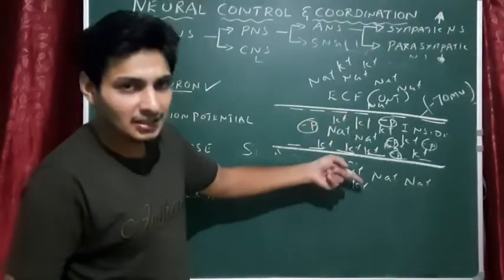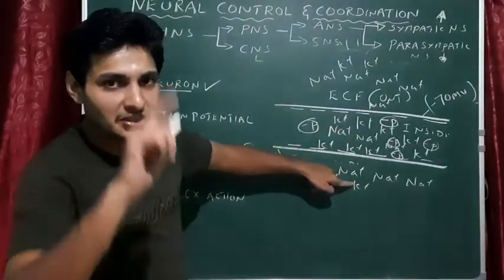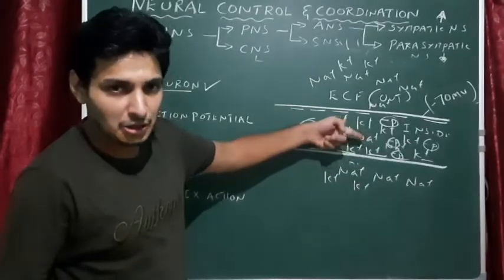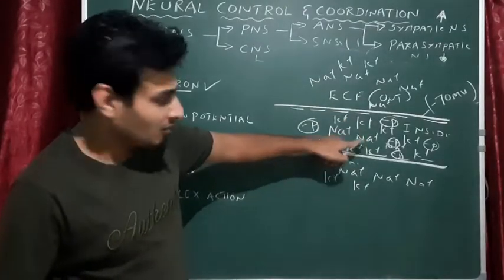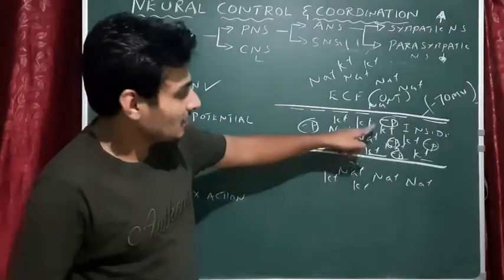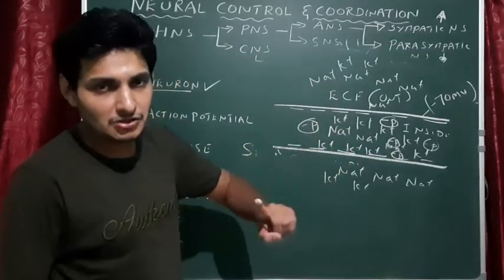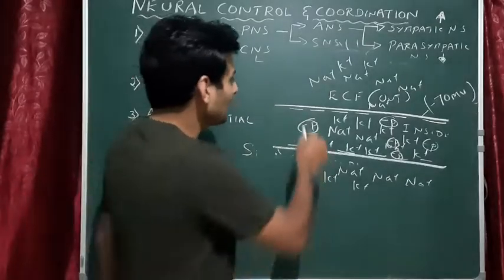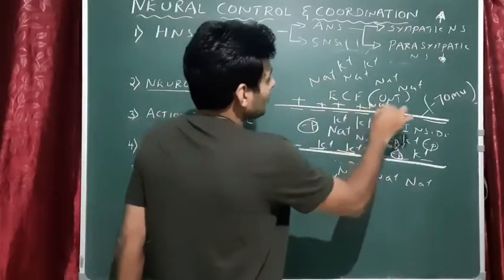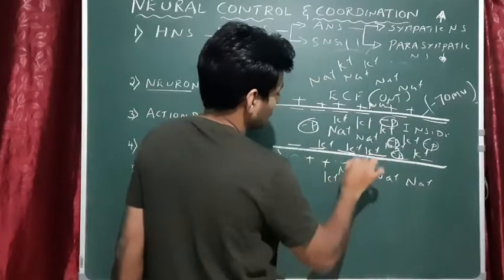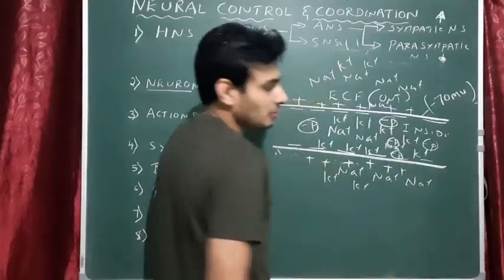So here, what you see? A chemical concentration gradient between sodium inside and sodium outside. At the same time, potassium with potassium outside. So this is chemical concentration difference. At the same time, outside, what is the charge? We have positive charge during resting membrane potential.